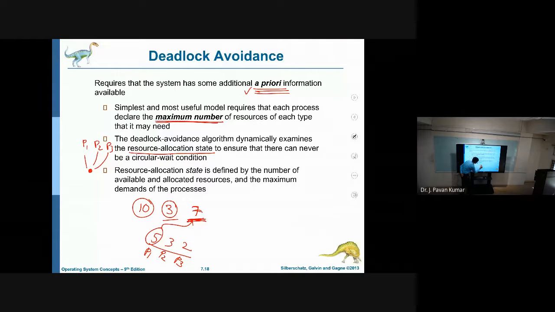you consider 7 resources are available and 5 are required by P1, 3 are required by P2, and 2 are required by P3. And already P1, P2, P3 are holding one resource, one resource for each. Now in order to complete P1, it requires 5 more resources. In order to complete P2, it requires 3 more resources. In order to complete P3, it requires 2 more resources.